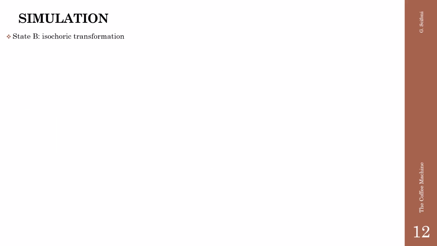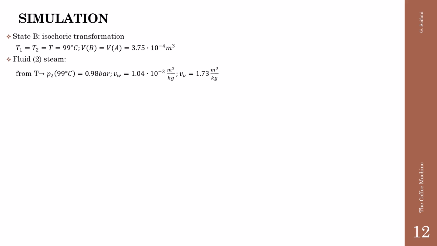We remember that this transformation is isochoric. The temperature of the state B we have measured by means of the experiment, 99 degrees, and the volume stays the same, 375 cubic centimeters. For the steam, the pressure is a function of the temperature only.